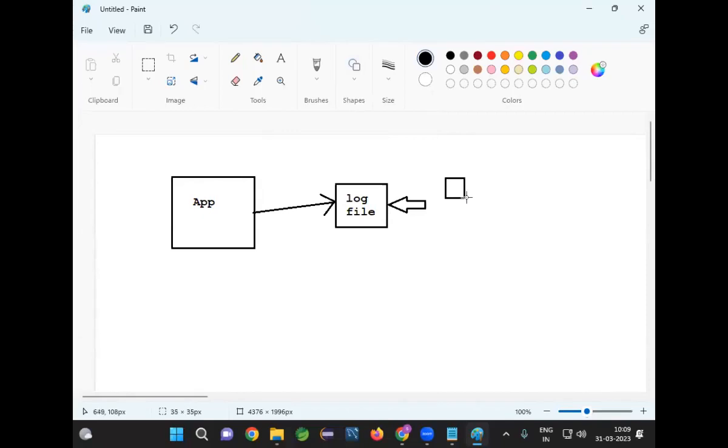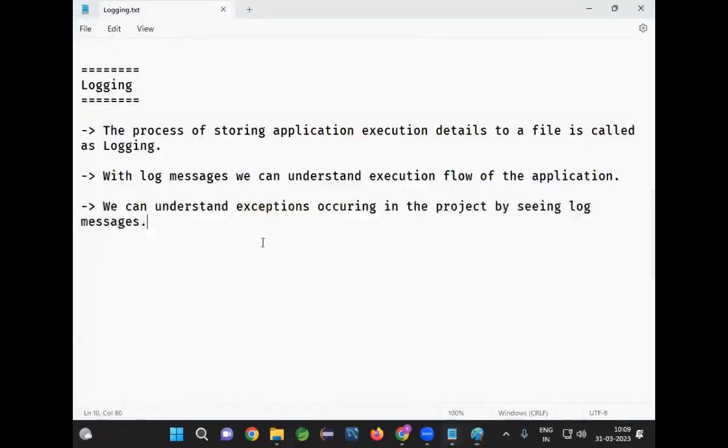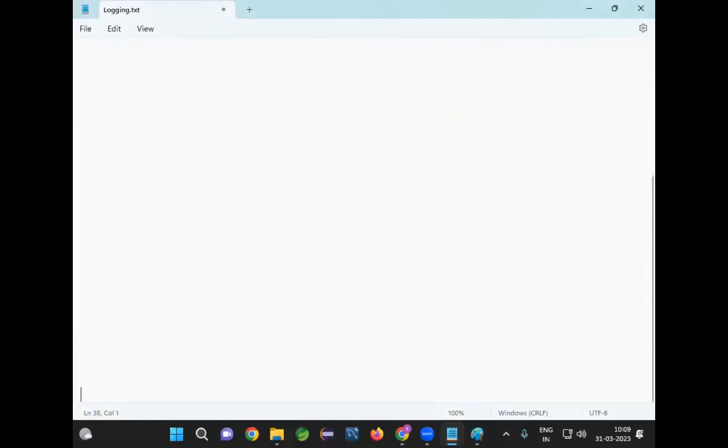In order to connect to this log file, we have some software. Can you tell me what software is available to monitor the log messages? To monitor the log messages, we have several software tools like Putty, WinSCP, Splunk, ELK. Putty is available, WinSCP is available, ELK stack is available, and Splunk is also available.